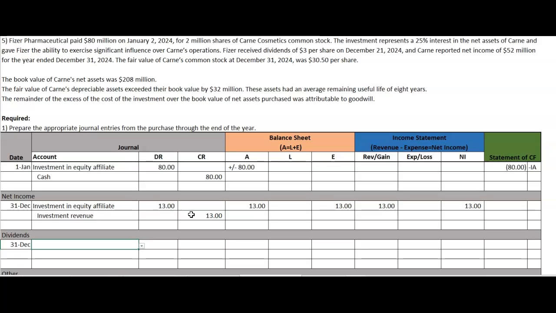Just like the fair value through net income, we also have to record any dividends we receive, and we're going to receive those. So in this case, they did declare, we received, $3 per share in dividends.